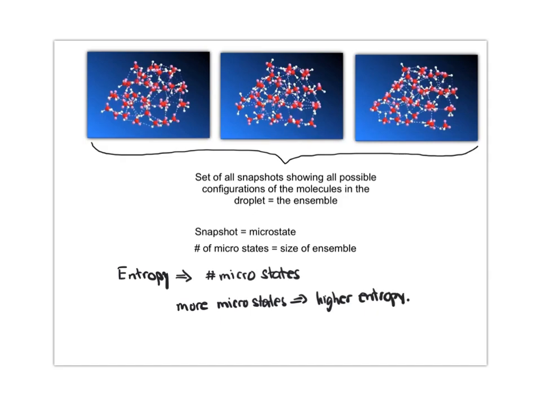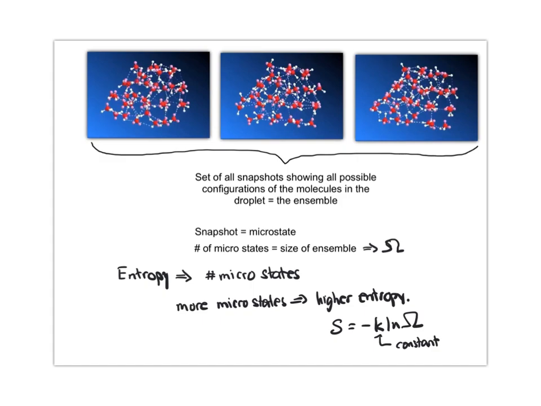And this leads to, if we designate the size of the ensemble as omega, capital Omega Greek letter, entropy is equal to the Boltzmann constant times the natural log of the size of the ensemble. This Boltzmann constant is a constant and just gives the proportionality between the size of the ensemble and the entropy.